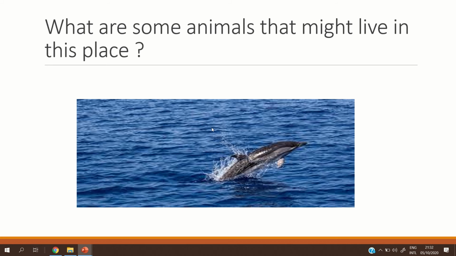Maybe the monkey can live in water? No, of course not. How can it live in the water? So maybe the horse lives in the water? No, how can the horse live in the water? It is not correct. The horse cannot swim, and also the monkey cannot swim, because it does not have fins, and the horse does not have gills to breathe under the water.